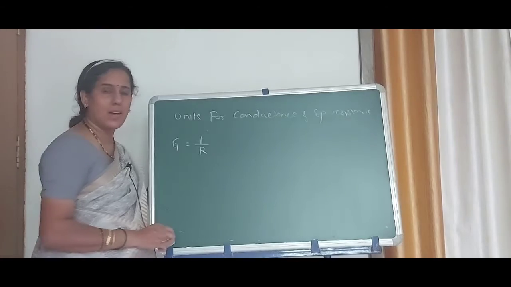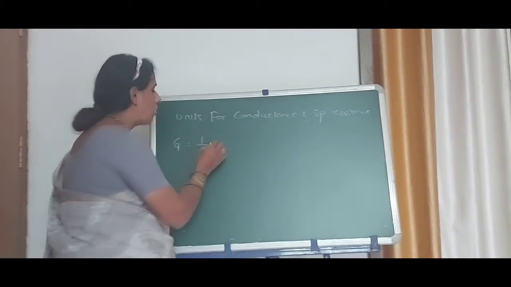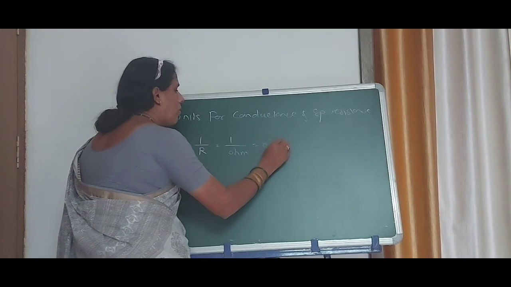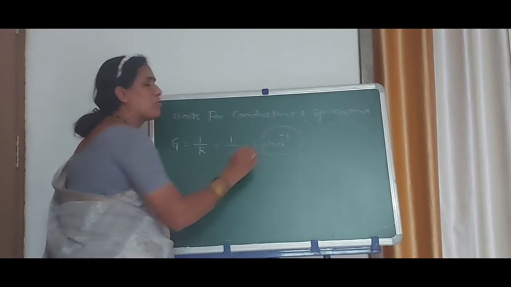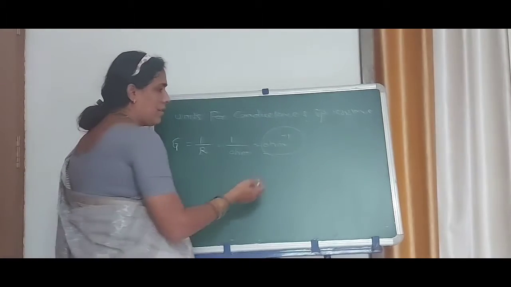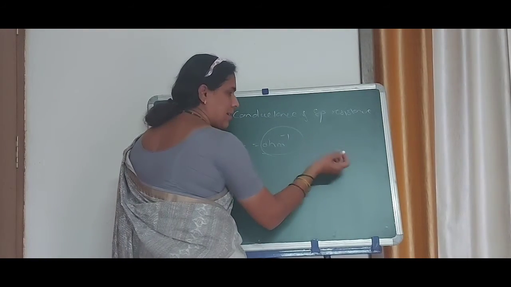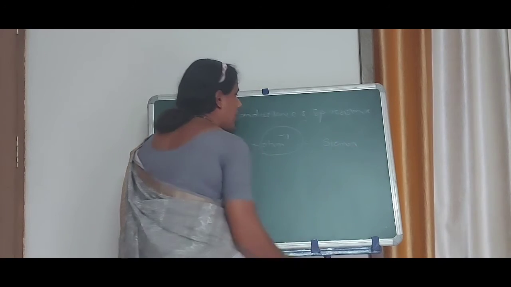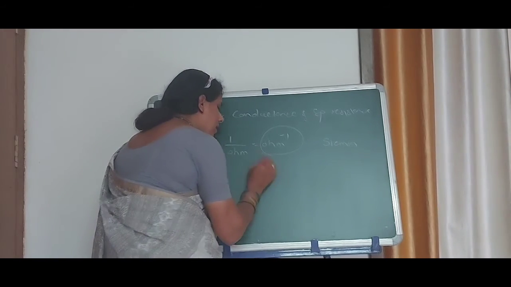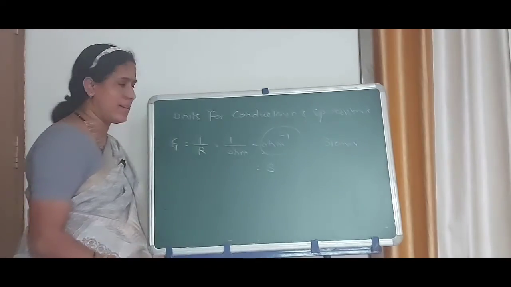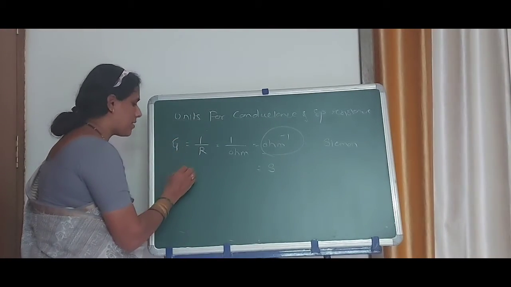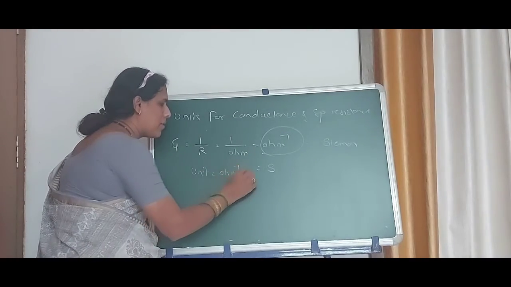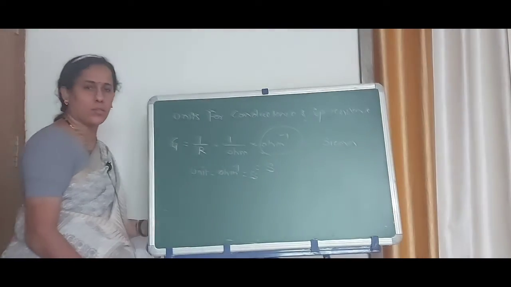What is the unit of R? Resistance is in ohms. Therefore, 1 upon ohm, that is ohm raised to minus 1. And this ohm raised to minus 1 in the MKS system, that is the SI system, is also called the Siemens. For simplicity it is also denoted as capital S. The unit for conductance, ohm raised to minus 1, is S. Got it?